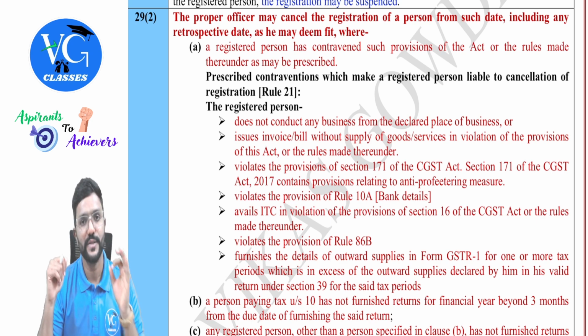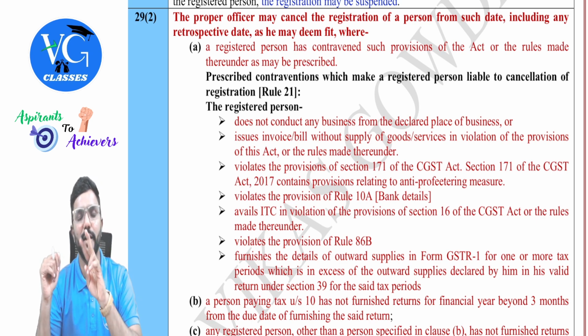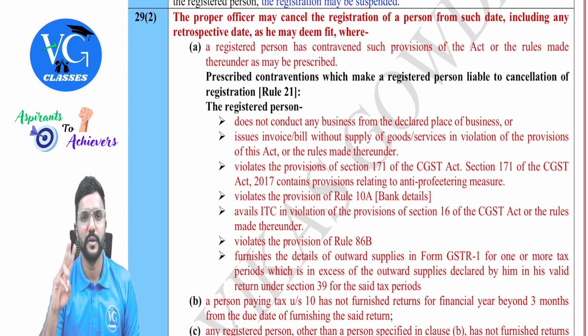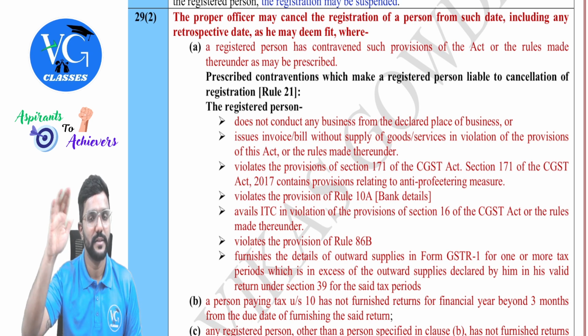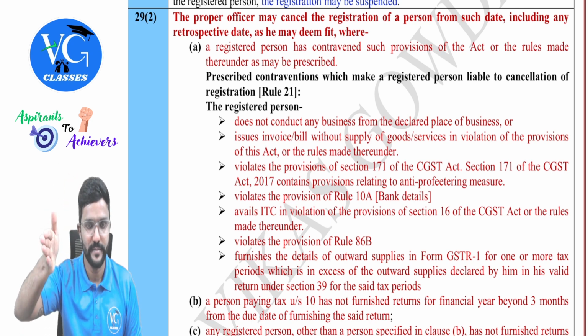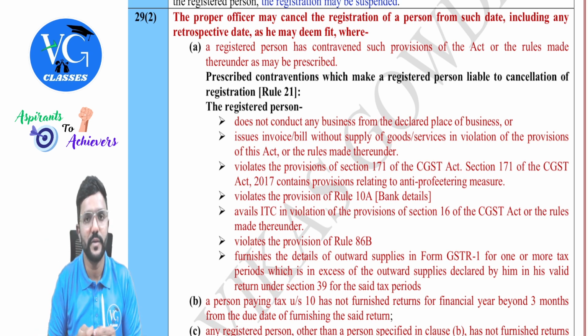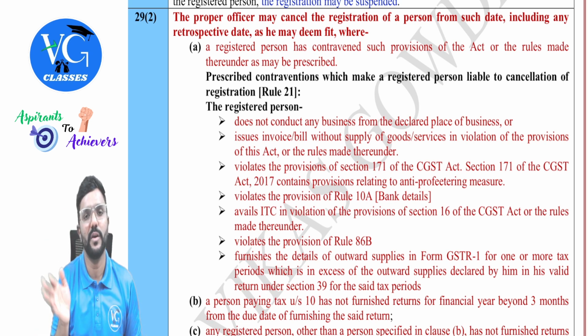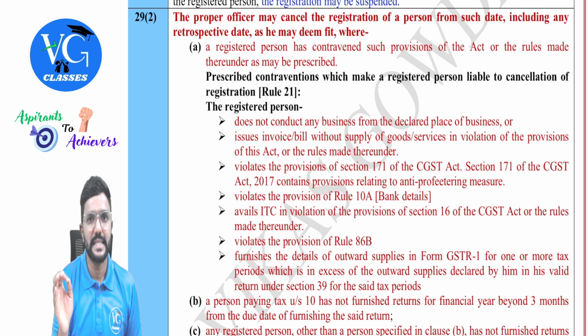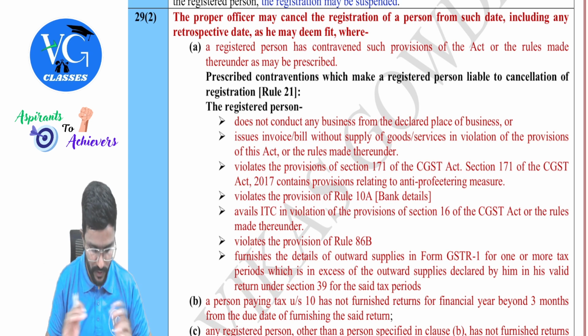Got it? So at the end of cancellation proceedings, there can be two scenarios or outcomes. One is that the cancellation order is passed. That means registration has come to an end. The other one is that the proper officer will pass an order telling the registered person, okay, you can continue. In that case, suspension will end, but registration will continue, guys. Okay, sir.